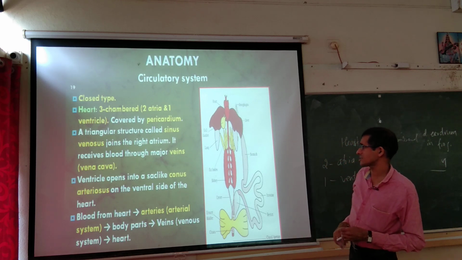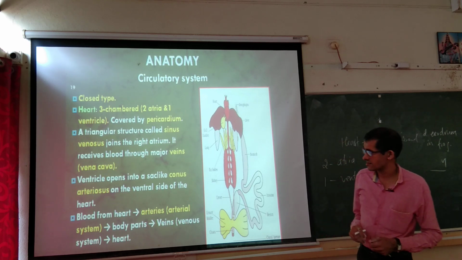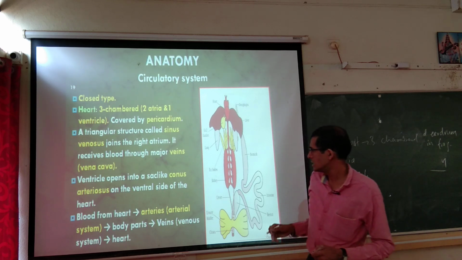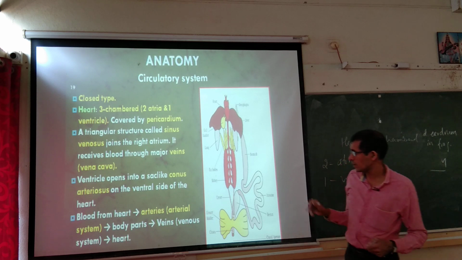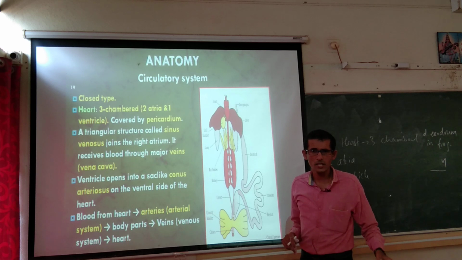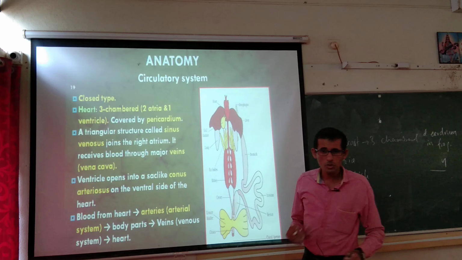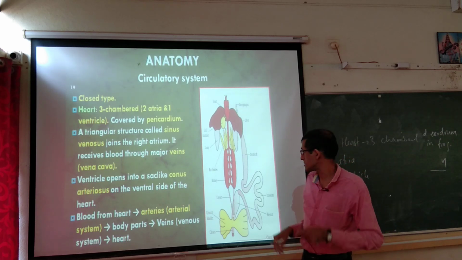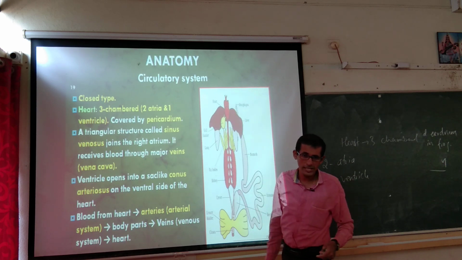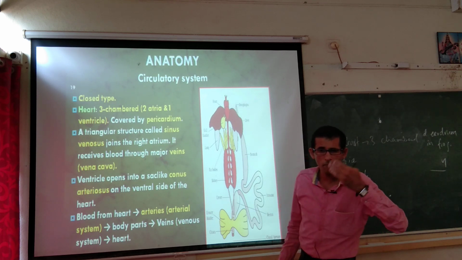Then a triangular structure called sinus venosus joins the right atrium. It receives blood through major veins, that is the vena cava, from major veins means from the body parts. Then the ventricle opens into a sac like conus arteriosus on the ventral side of the heart. Where does the ventricle open? On the ventral side of the heart, to the conus arteriosus. That is, blood goes out from the ventricle, and blood comes into the auricle. Auricle means atrium, the upper chamber, blood comes into it, and from the lower chamber blood goes out.